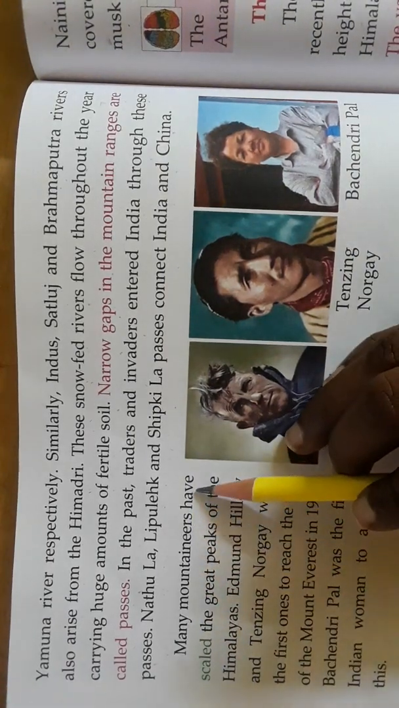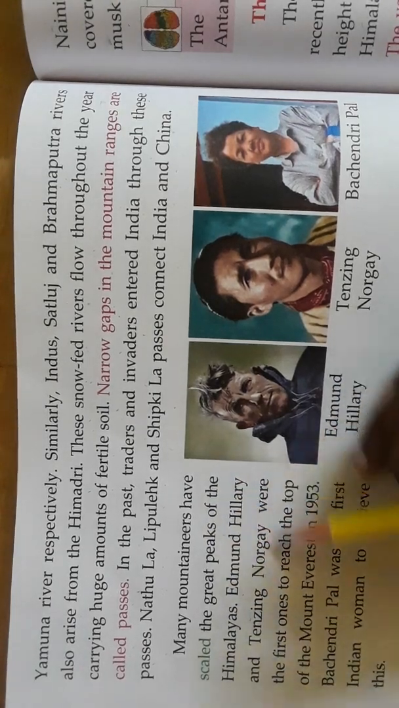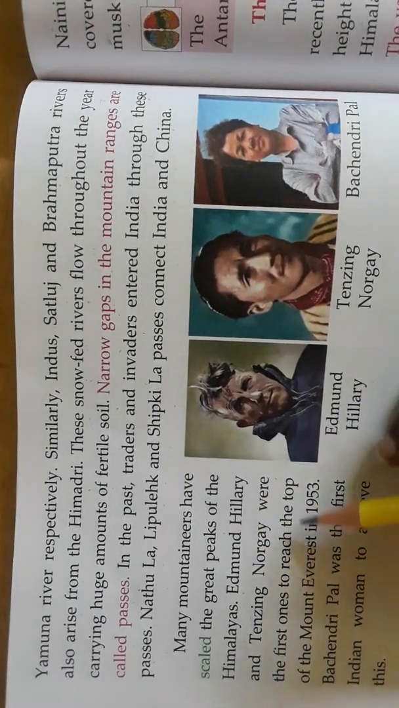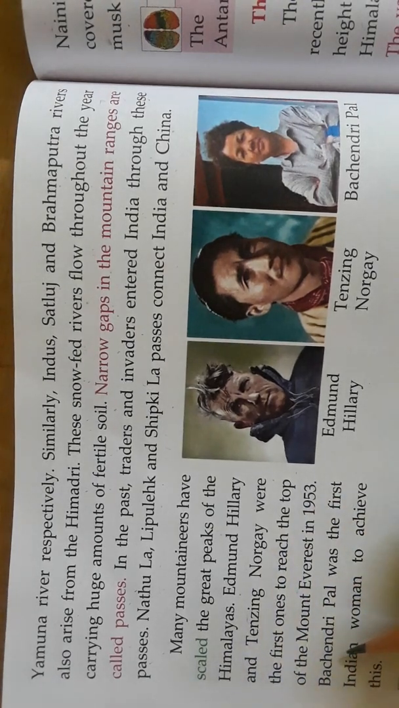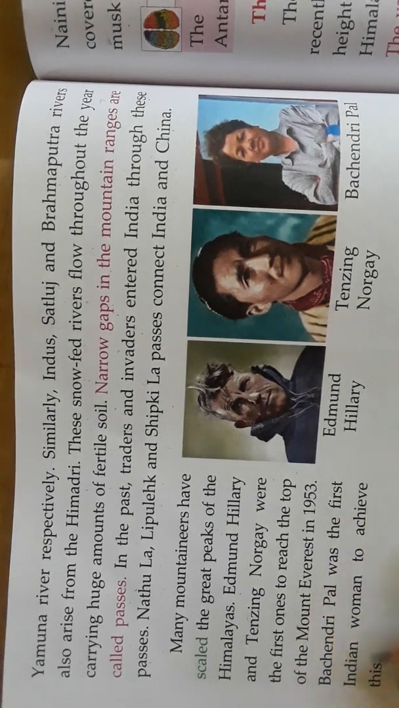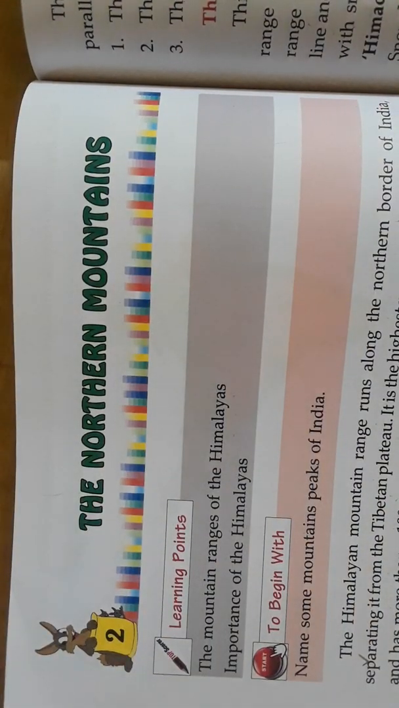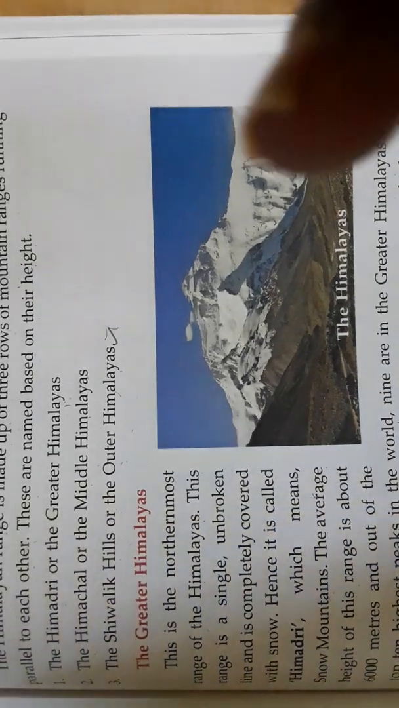Many mountaineers have scaled the great peaks of the Himalayas. Edmund Hillary and Tenzing Norgay were the first ones who reached the top of Mount Everest, in 1953. Bachendri Pal was the first Indian woman to achieve this. So, the Himalayan range is made up of 3 rows of mountain ranges, and the Greater Himalayas is also known as Himadri.